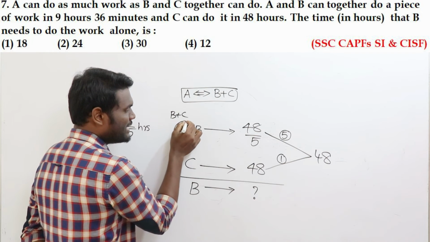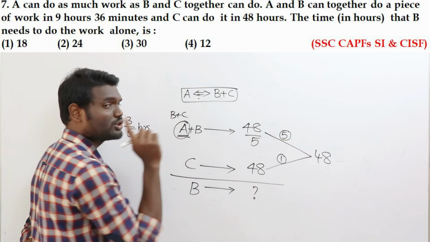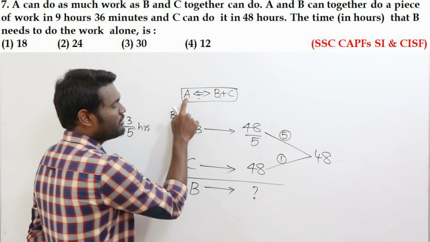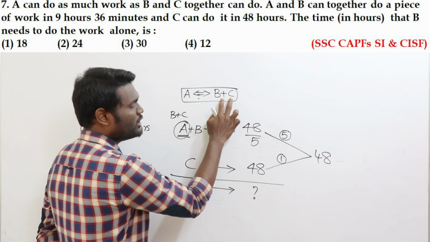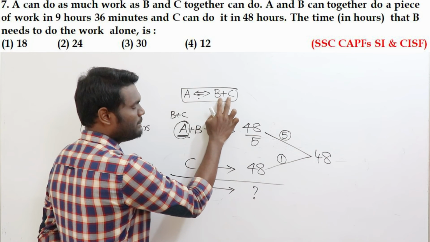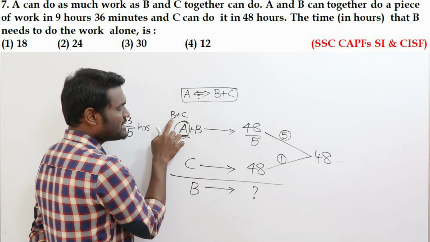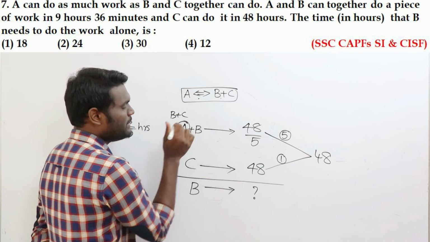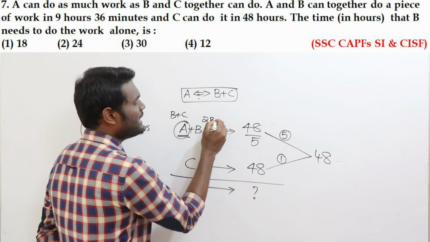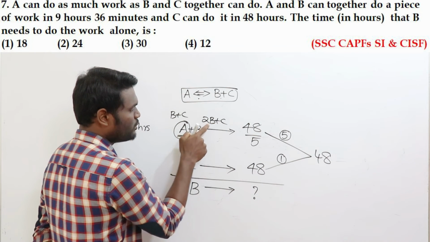Why? Because in place of A, I am writing B plus C. Because the question clearly told that A can do the work in the same time in which B and C together can do. So A will be same as B plus C. In place of A, we are replacing it with B plus C. If I replace it with B plus C, now this will be 2B plus C. Why? Because B plus B, 2B plus C.